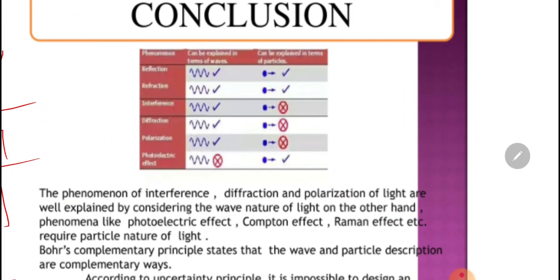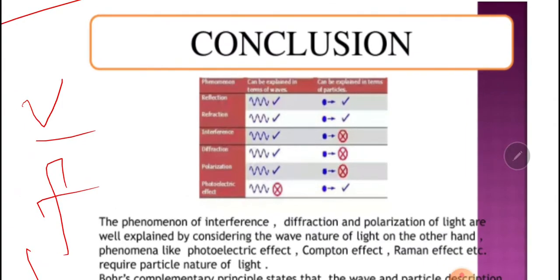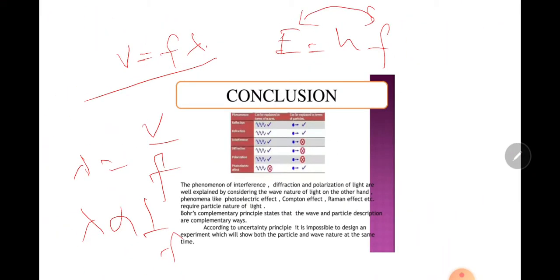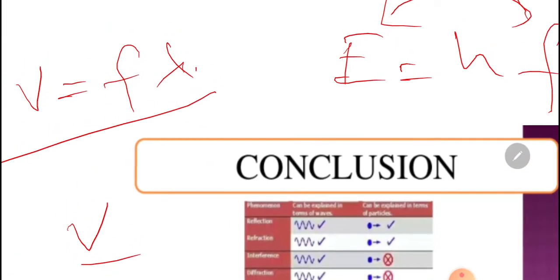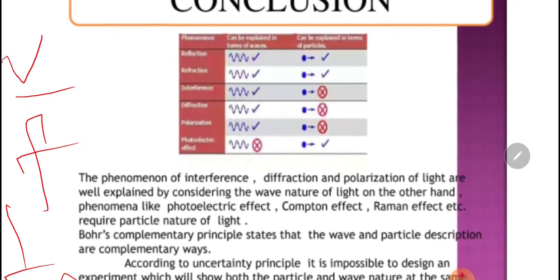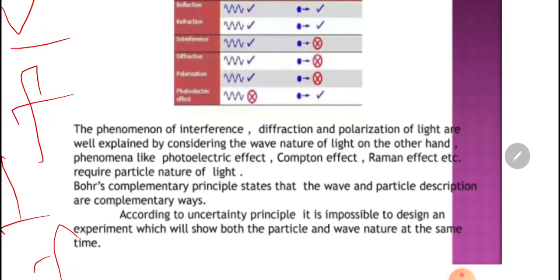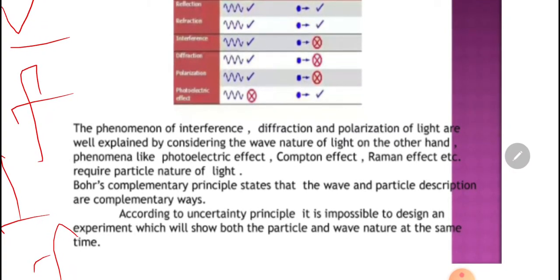Conclusion. The phenomena of interference, diffraction, and polarization are well explained by considering the wave nature of light.